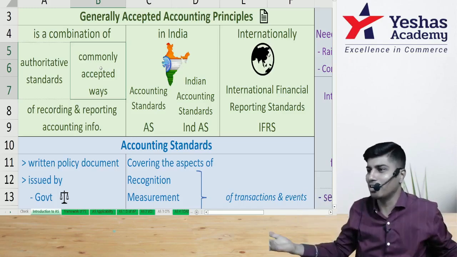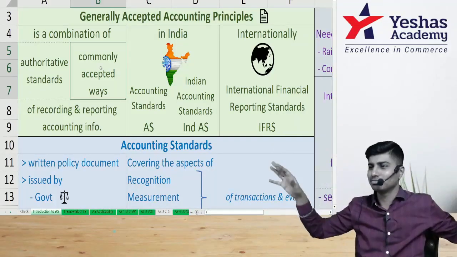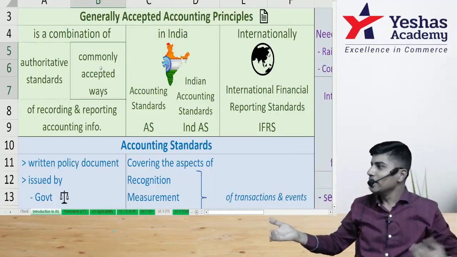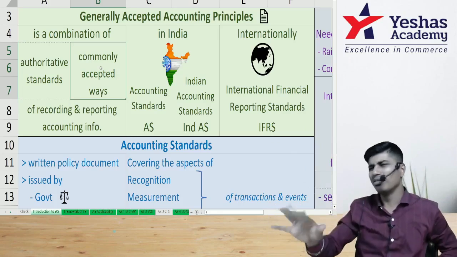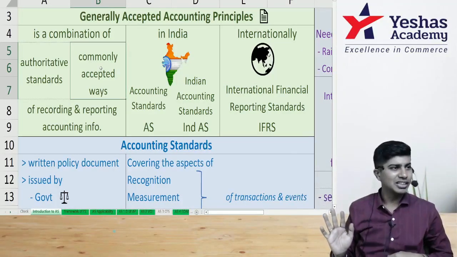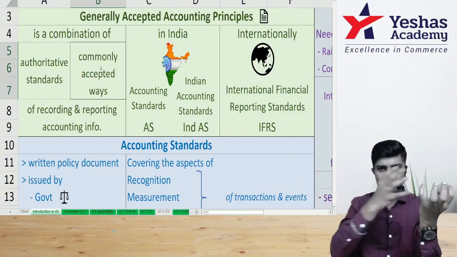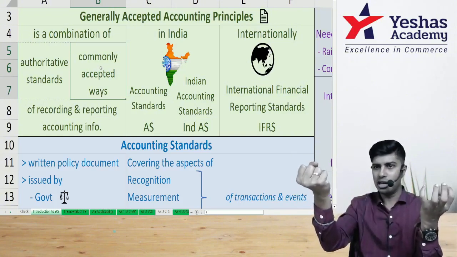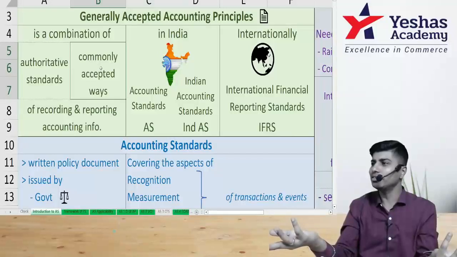What is not written on paper? What is still there in thin air? GAAP. You get this? Is it mandatory to follow GAAP? Is it mandatory to follow accounting standards? Yes, we have to follow accounting standards. So GAAP, if it is written on a policy paper, it will become an accounting standard. If it is not written, it remains GAAP.